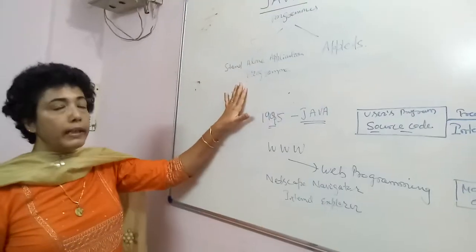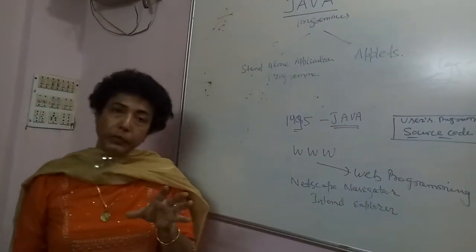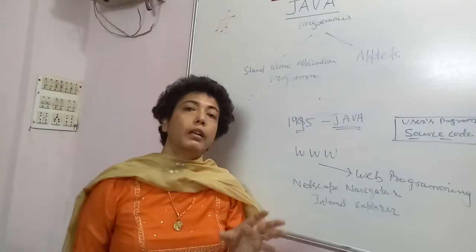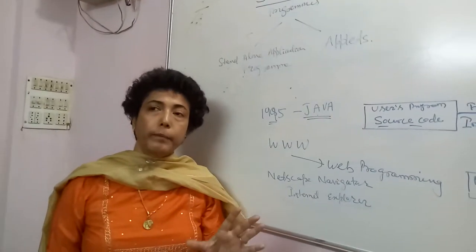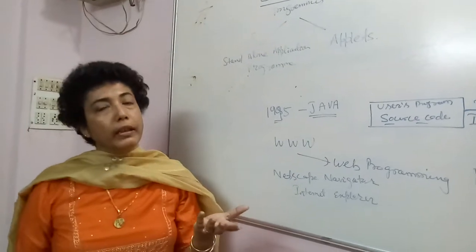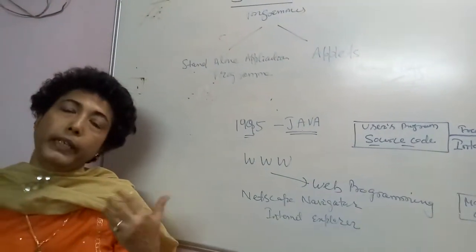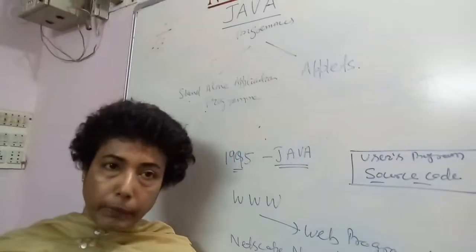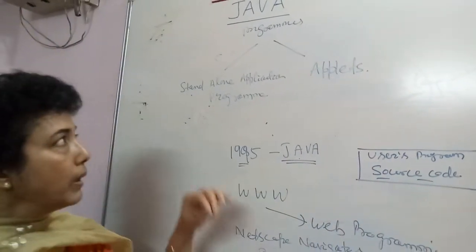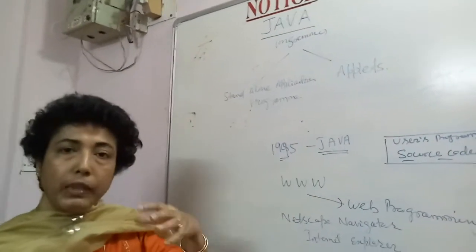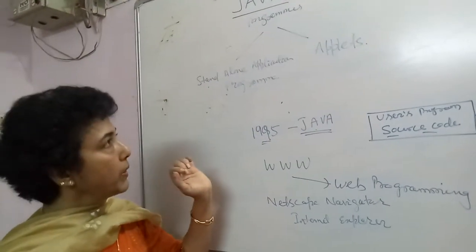Now, what are standalone application programs? These are Java programs that are used for solving a user's specific problem. For example, printing the electricity bill, calculating the result of a student, or calculating the salary of an employee. So for solving a user's particular problem, this type of Java program can be used, and that is called application programs.